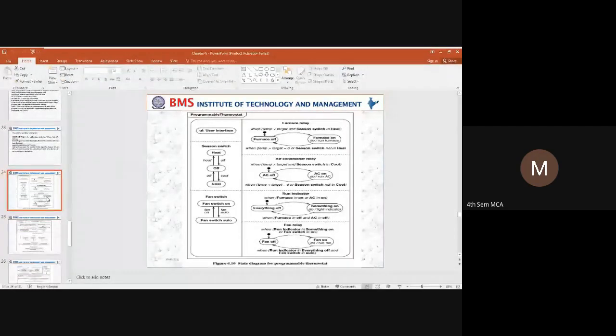So here we have a programmable thermostat diagram. We have a user interface as one particular nested state, a season switch as one particular state, and a fan switch as one particular state. When it comes to the season switch, the season may be heat or cool.